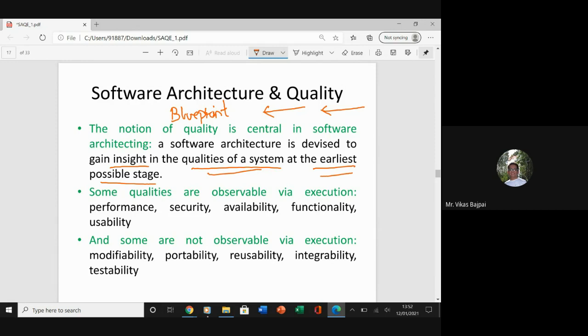Now, some qualities are observable via execution, that is performance, how speedy it is, security, availability, functionality, and usability. These things are post execution, right? So at the initial level, we get some rough idea, but you can observe it and measure it via execution only. And some are not observable via execution as well. For example, your modifiability, portability, reusability, integrity, and testability. So these things are afterwards.